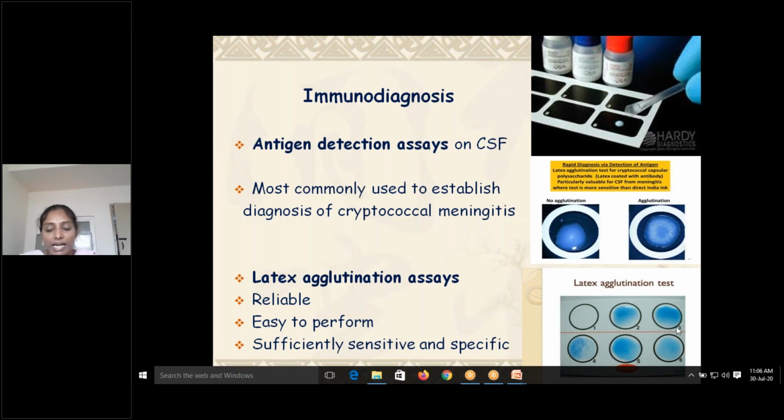So you can see this is latex agglutination. As this picture shows, it is very simple, but the whole of this latex agglutination assay requires a minimum of 3 to 4 hours, which has multiple steps. Then only we can come to the diagnosis.